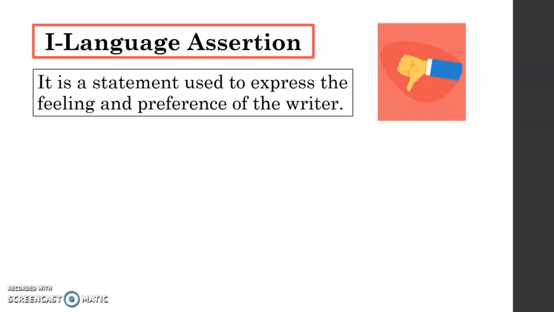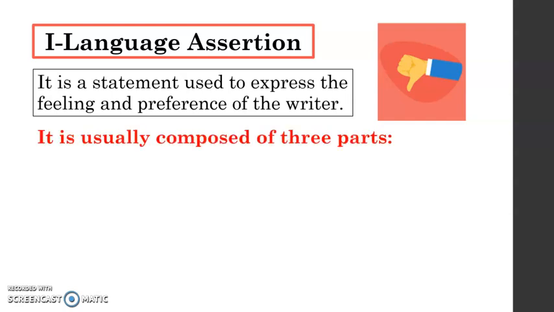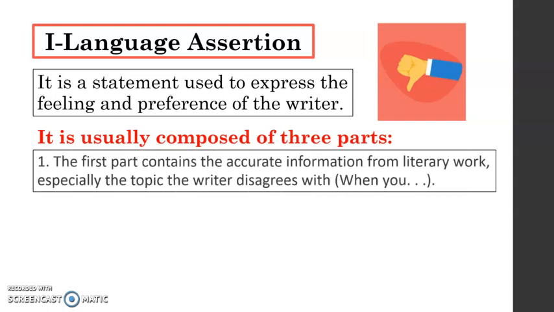This type of assertion is recommended if the author wants to express negative feelings and opinions. This is best used in writing a review or reflection paper. It is usually composed of three parts. The first part contains the accurate information from the literary work, especially the topic the writer disagreed with.